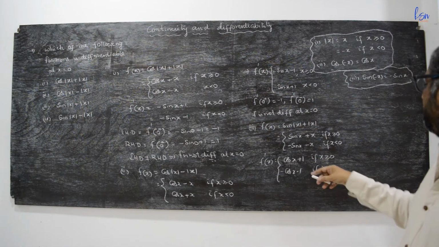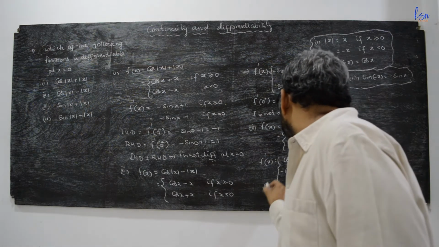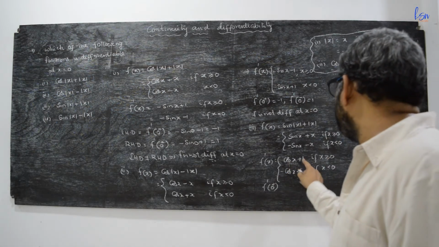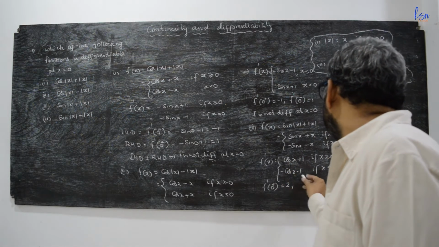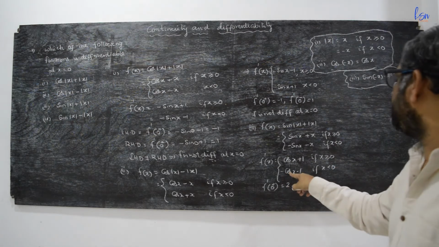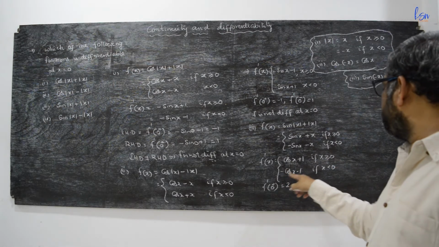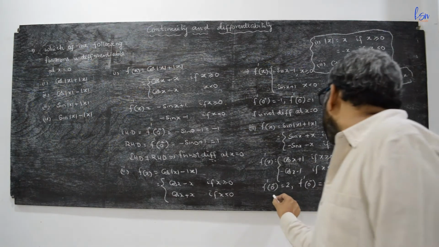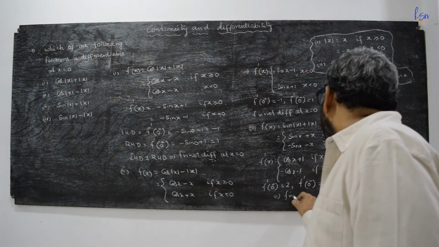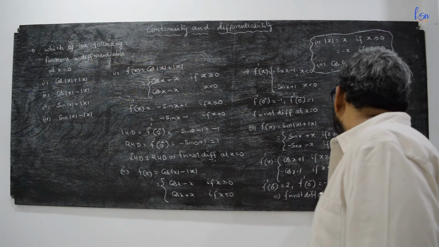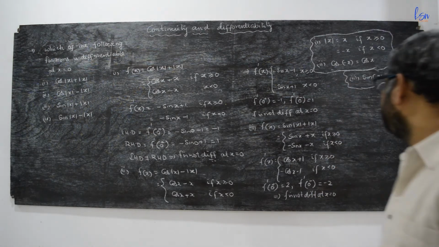Now here f'(0+) is cos 0, which is 1, plus 1, so 2. f'(0-) is minus cos 0, that is minus 1 minus 1, which is minus 2. These two are not equal, which implies f is not differentiable at x is equal to 0.